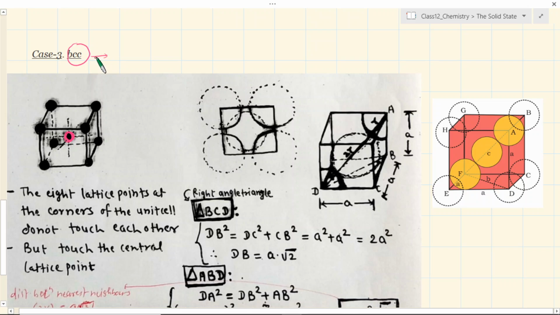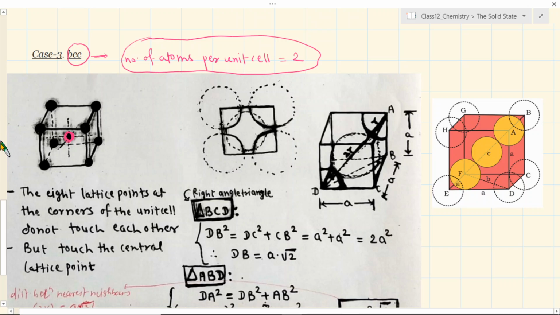So the first thing first, you have to know the number of atoms per unit cell in BCC, and that is 2, because आपको पता है कि इनका कंट्रीब्यूशन 1 होता है पर यूनिट सेल, and this is exclusively just the part of this unit cell, because ये बीच में है तो इसको कोई और यूनिट सेल शेयर ही नहीं कर सकता, तो ये जो है ना इन सब से घिरा हुआ है, तो ये केवल इसी का है, तो 1 + 1, 1 from all this 8 and 1 from this, so there are total of 2 atoms per unit cell in BCC. Okay, having known this, now the next part is